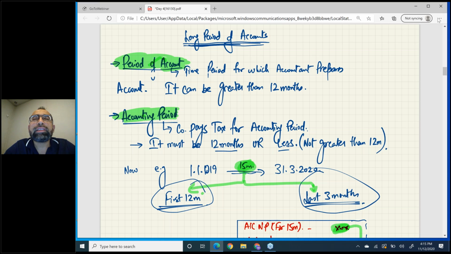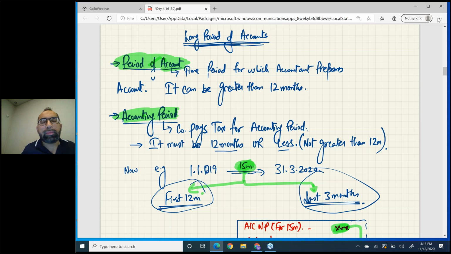Now the question is, sir, what is period of account? Period of account is the time period for which the accountant prepares the account. So the accountant may prepare accounts for 3 months, 6 months, 8 months, 12 months, or more than 12 months. Yes, he can. So sometimes period of account may be greater than 12 months. This is possible.